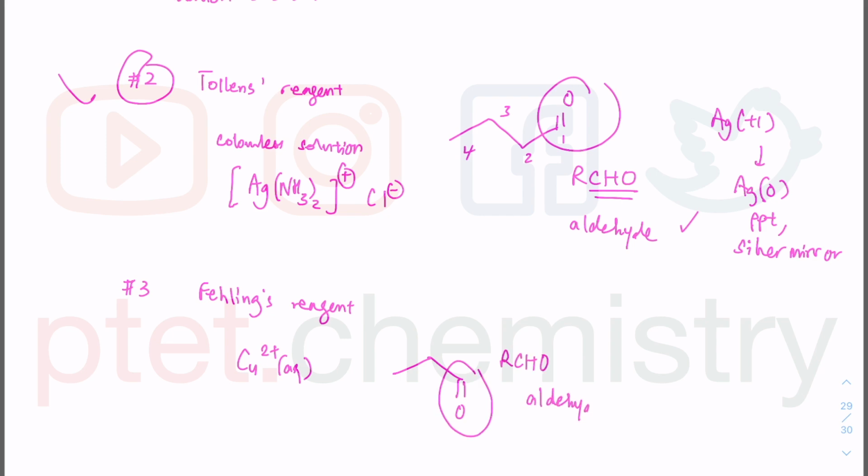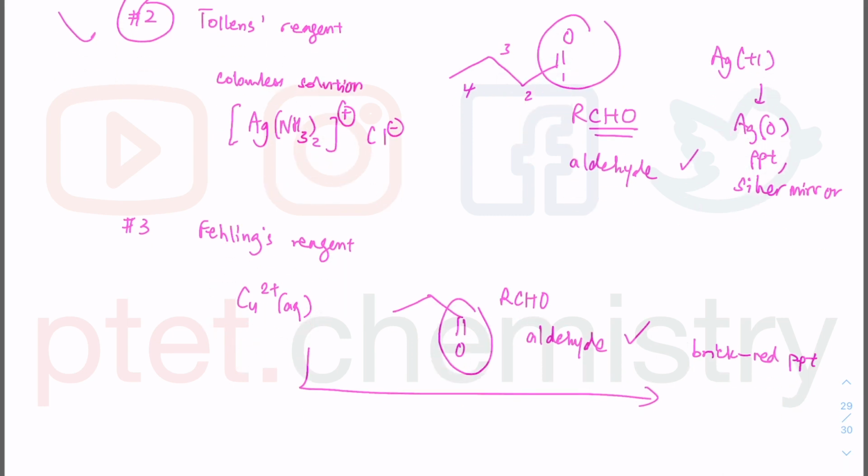So again, when aldehyde is present, the copper 2 plus will go to a brick red PPT, and this brick red PPT is a result of the reduction of that oxidizing agent, because the oxidizing agent oxidizes the aldehyde and itself gets reduced. You get copper +1 and O2 minus, such that the brick red PPT is called copper 1 oxide. That is how you get the formula back when you were in year 9 doing O-level IGCSE chemistry.